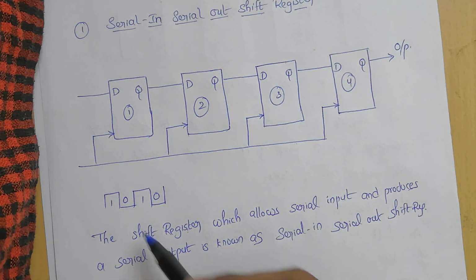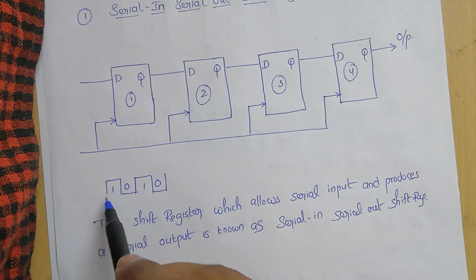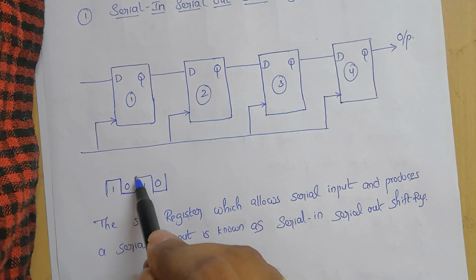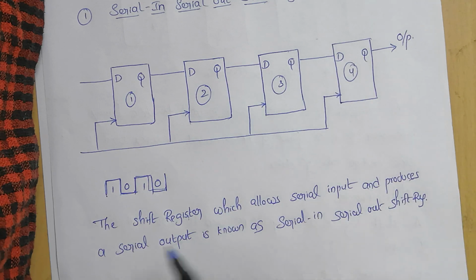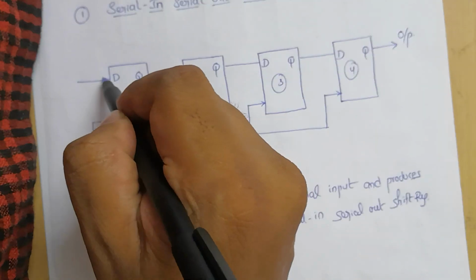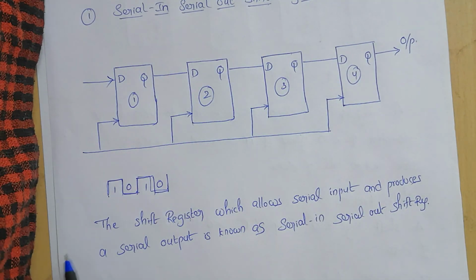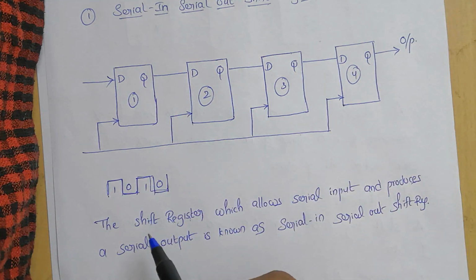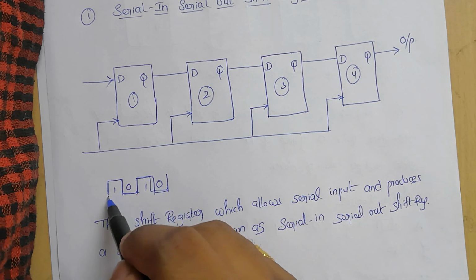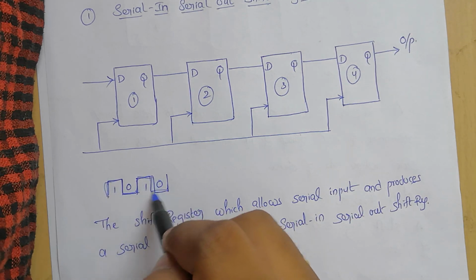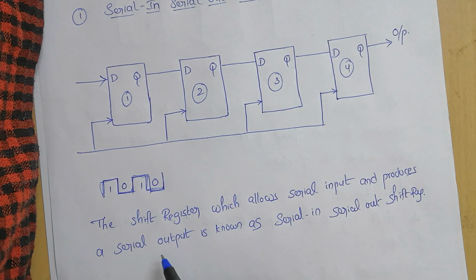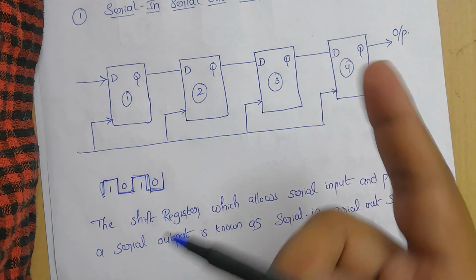So here is the data we have applied. When you apply input from the left hand side, this is where we are applying the input. Just now we discussed it: in this shift register which allows a serial input, that means one bit after the other, we are applying the data one bit after the other.